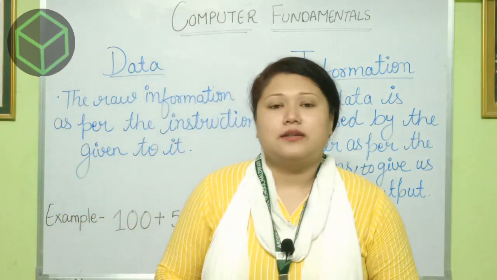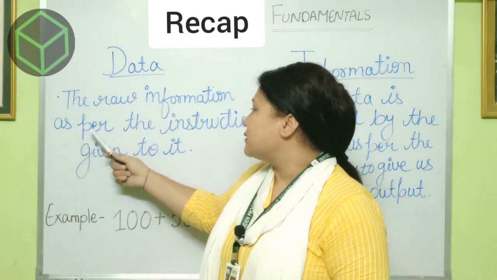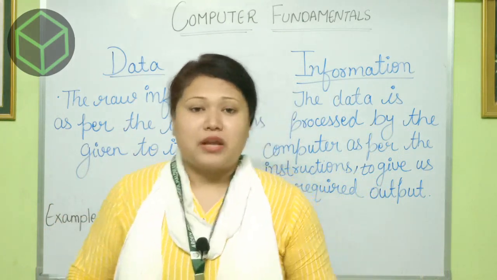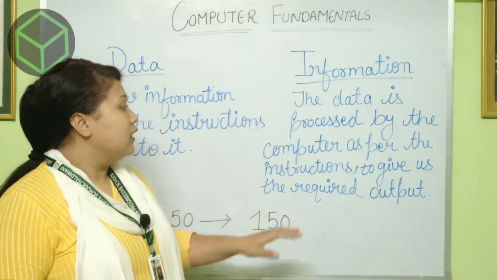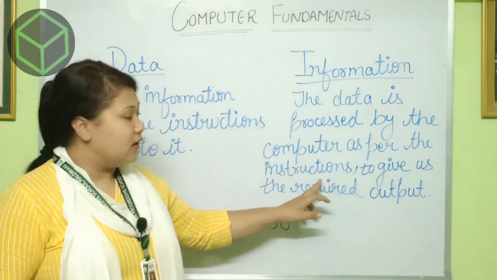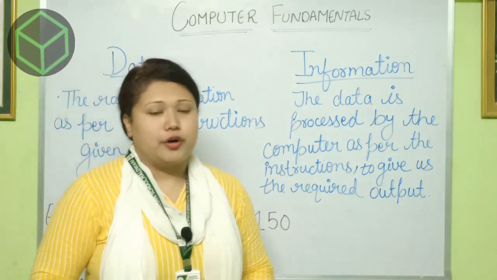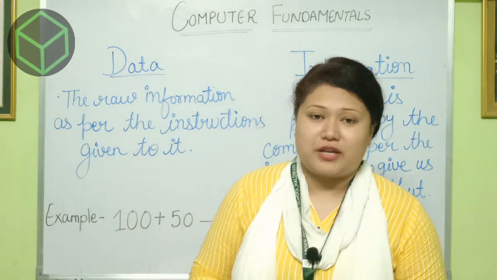The computer processes the raw information, called data, as per the instruction given to it, to give the required output, which is called output or information.